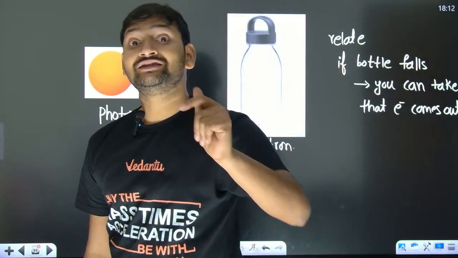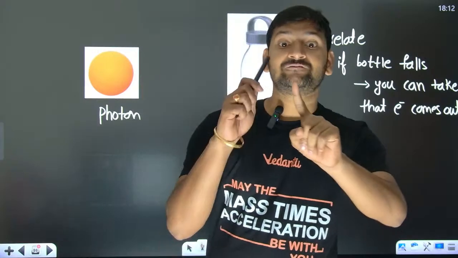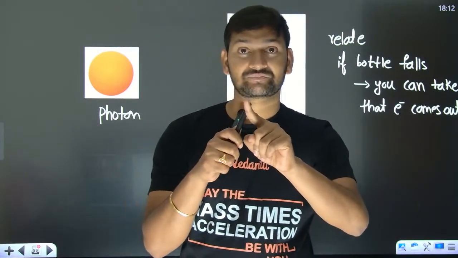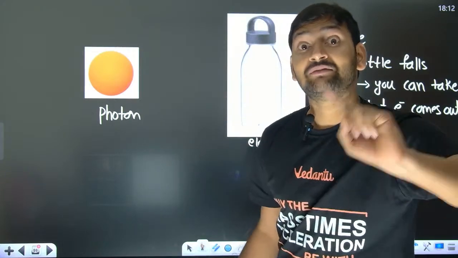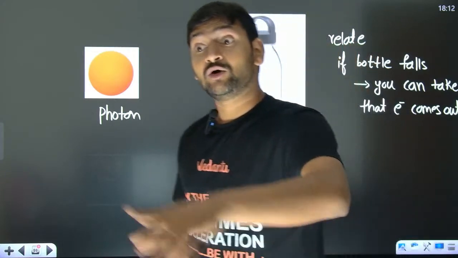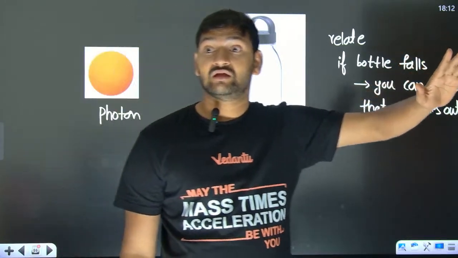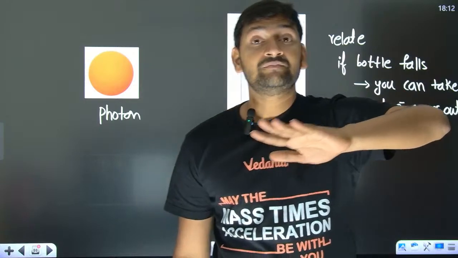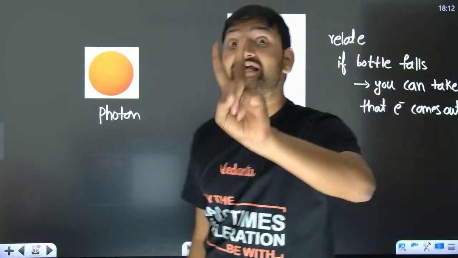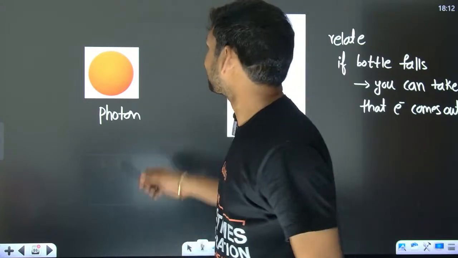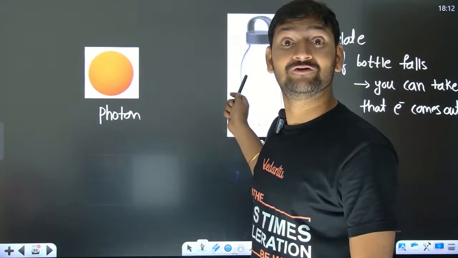So photon theory says two important things. The first important thing is that if the bottle falls, it will fall immediately. That means if the electron comes out, it will come out immediately. Second thing is that there should be a certain minimum energy for this photon, only then the bottle will fall.